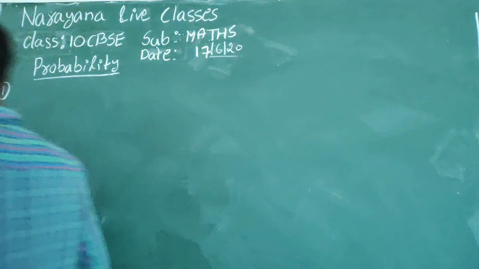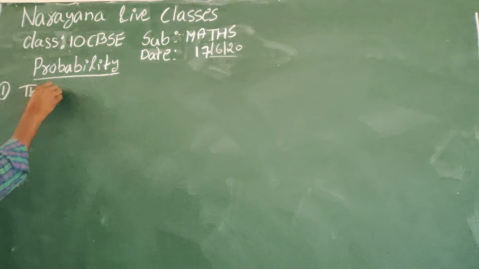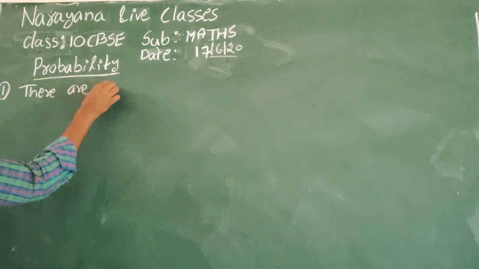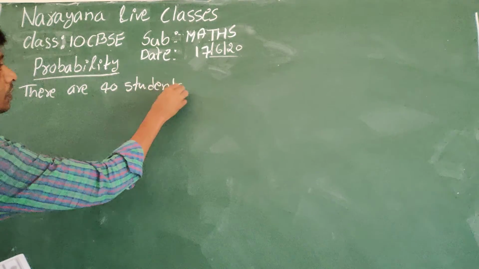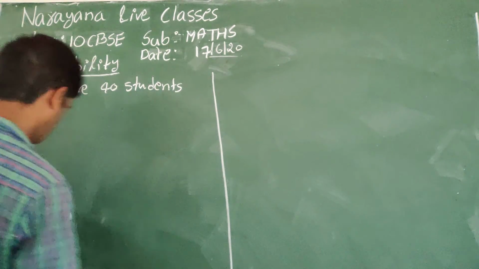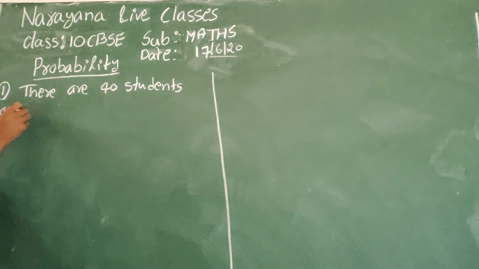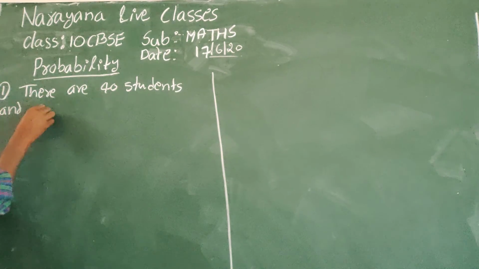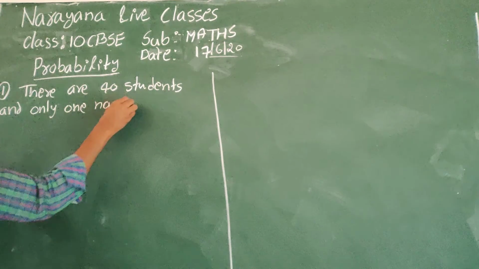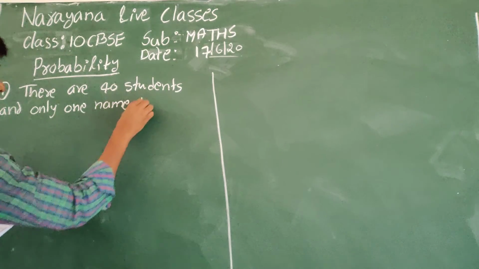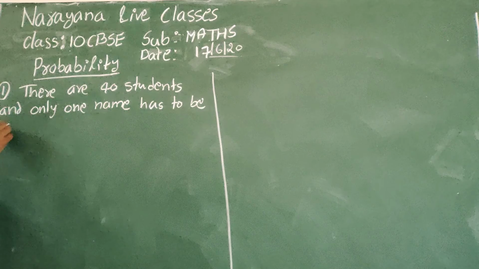See here. There are 40 students, and only one name has to be chosen.